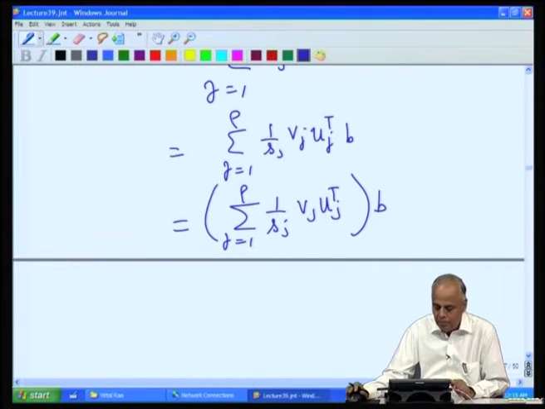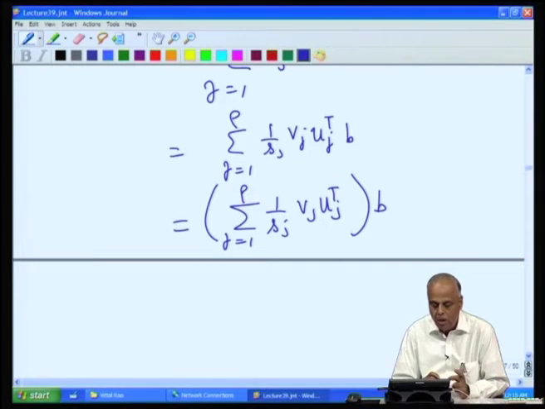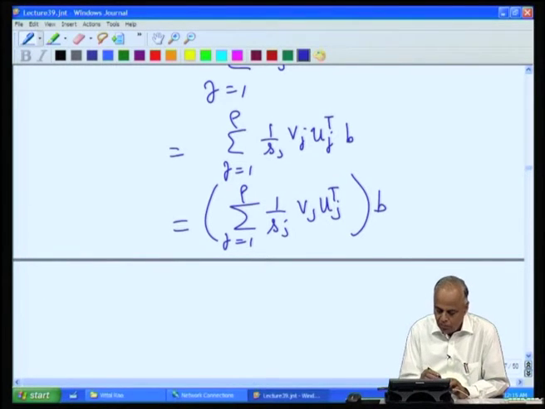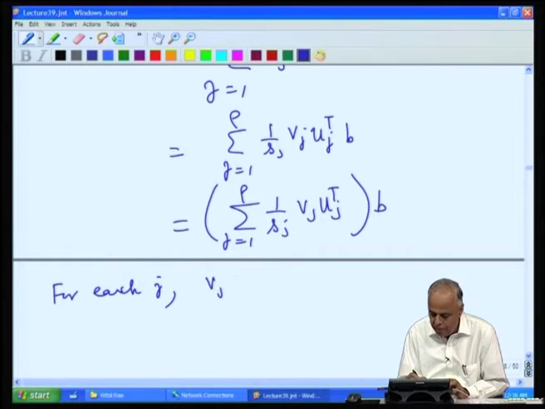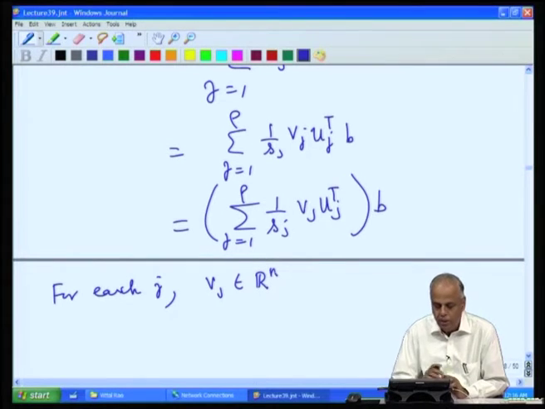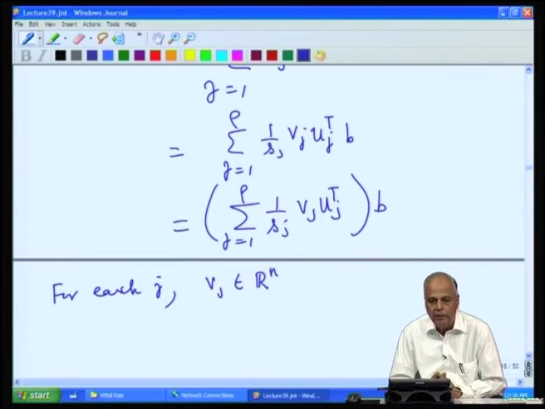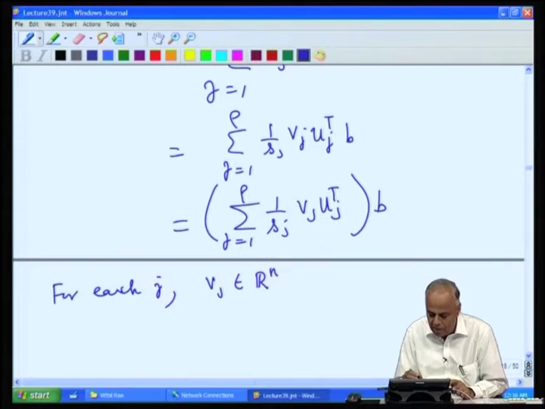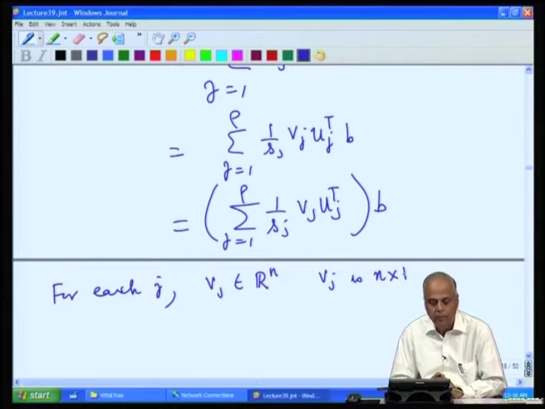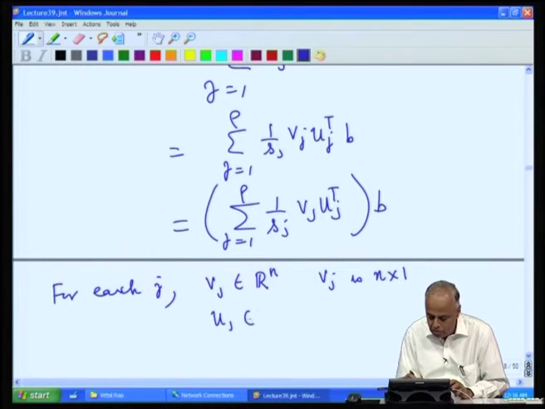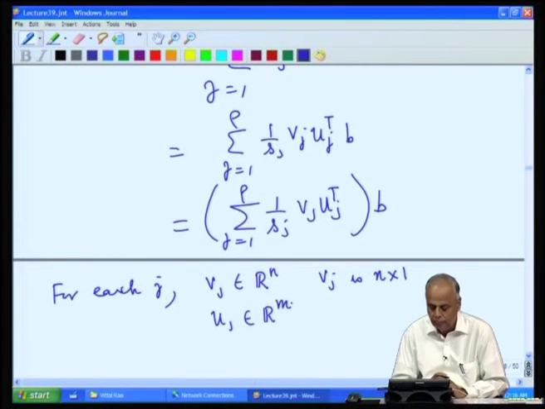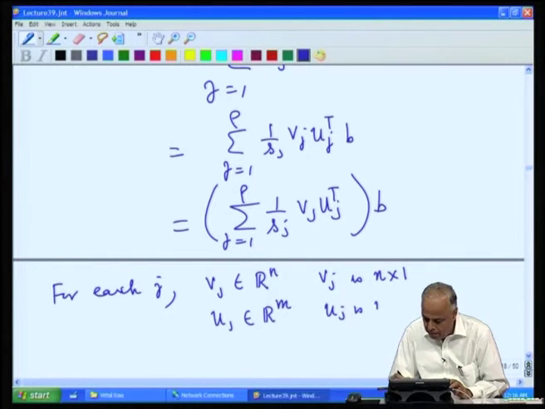Each term is multiplying B. So, we can combine using the distributive law for matrix multiplication. This can be written as the sum matrix multiplying B. Now, look at what is inside. For each j, V j belongs to R n, because V j were a basis for the range of A transpose, therefore, they are living on the R n side, and therefore, V j is n by 1, and U j belongs to R m, and therefore, U j is m by 1, and therefore, U j transpose is 1 by m.